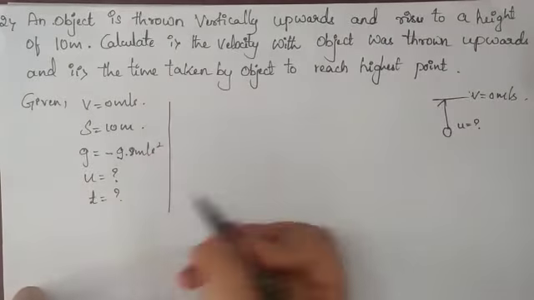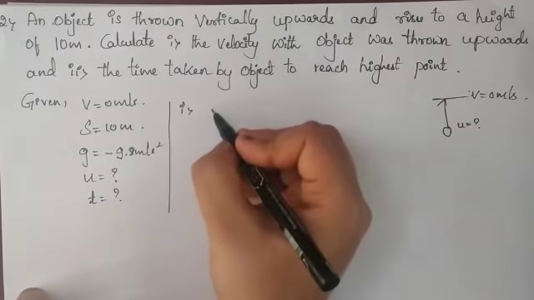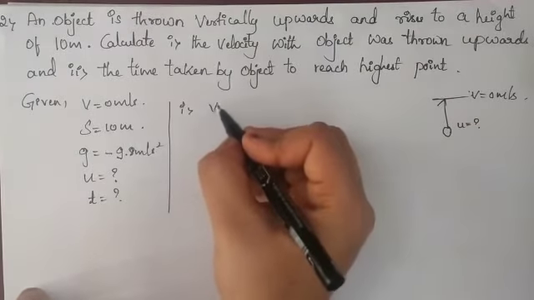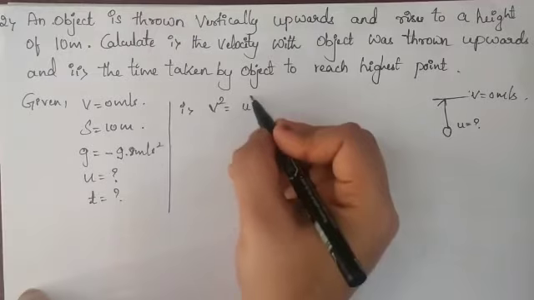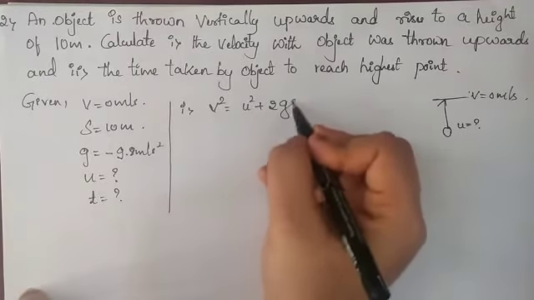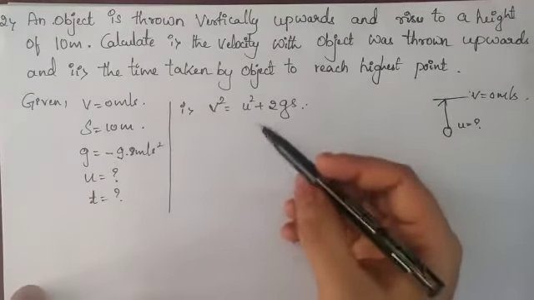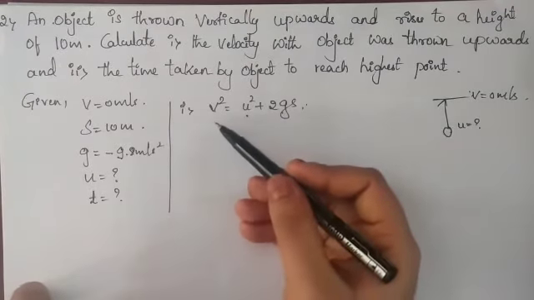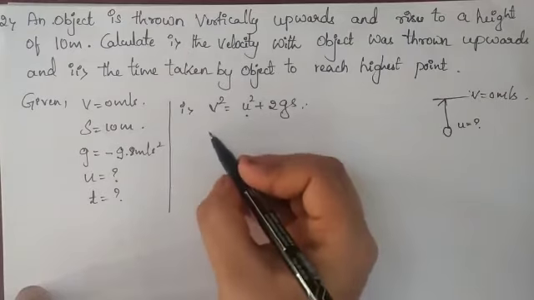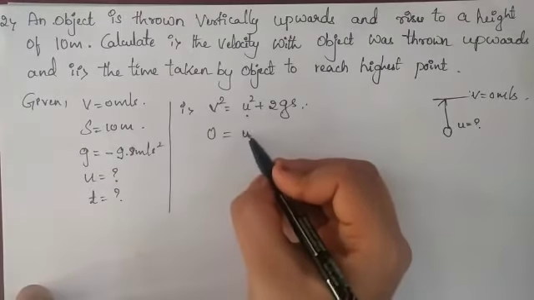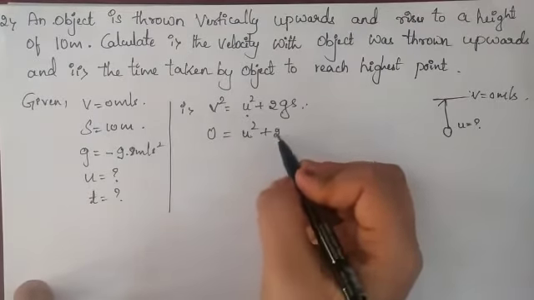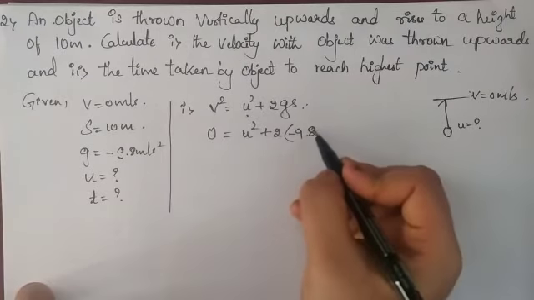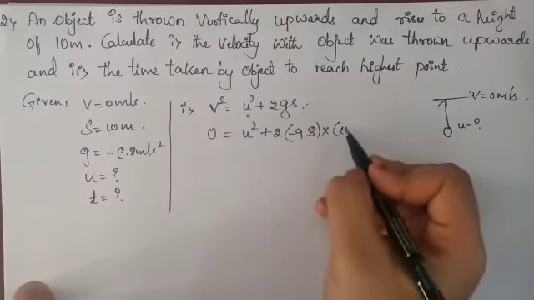So let me solve this problem. First thing, we have to find the U value. That means I'll take V square is equal to U square plus 2GS. Because S is given, G we have known, and we have to find U. V square we know is 0. So 0 is equal to U square plus 2, G value minus 9.8 into S value 10.